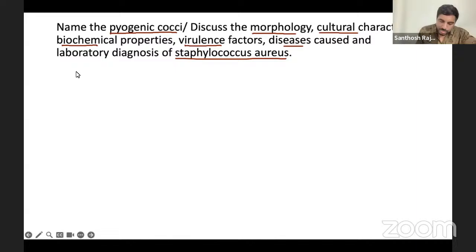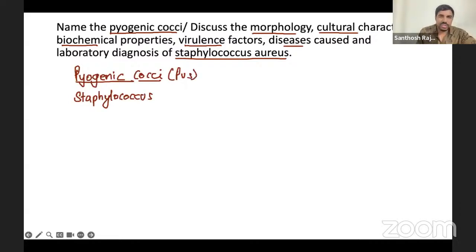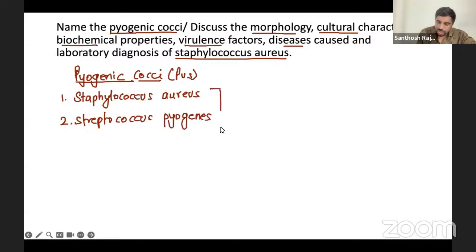Now, first one, name the pyogenic cocci. When you talk about cocci and bacilli, cocci is a big part. In cocci, there are only two important ones, Staphylococcus and Streptococcus. Pyogenic means pus forming, anything related to pus formation. So first Staphylococcus, the other one is Streptococcus. In Staphylococcus, the most important one is aureus, which is the main pyogenic. It is the king of pus, you can say. It causes abscess, furuncle, carbuncle, and so many things we're going to talk about. The other one is Streptococcus, and the name itself says it, pyogenes. That's it. These are the two important pyogenic cocci.